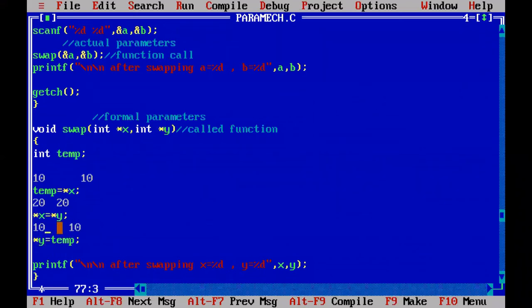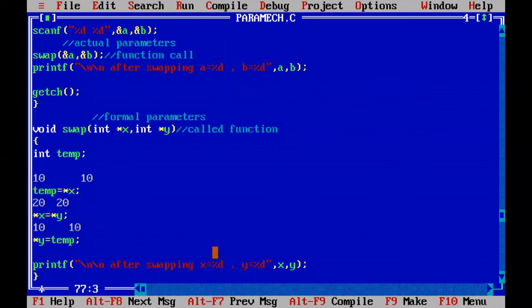Now you see, earlier the value at X is 10, earlier the value at Y is 20. Now the value at Y is 10, the value at X is 20. Now it is opposite. That means the formal parameter values are changed. Here you can see X will become 20 and Y will become 10.